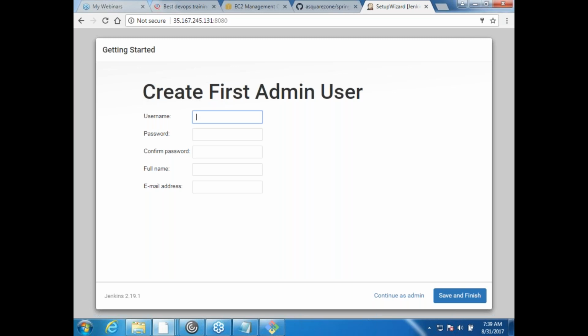Jenkins user is created, right? Log in with that and try to do the same activity which you are doing, and then it will fail there. It is definitely not a Jenkins issue. It is mostly the permission issue that you would face. So what we would try to do is mvn clean install.